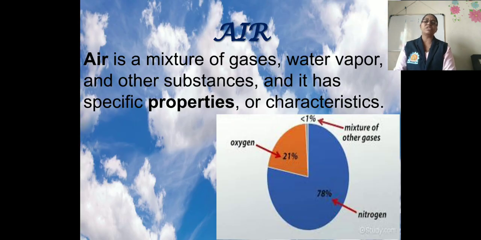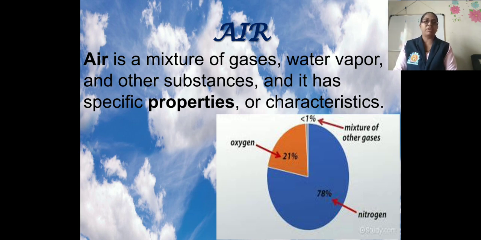So let us see the first natural resource, that is air. We know that air is all around us. We cannot see the air but we feel it. When we blow on our hand like this through our lips, we can feel the air. We know that air is a mixture of gases, water vapors and other substances, and it has specific properties and characteristics. You can observe a figure given in the slide.